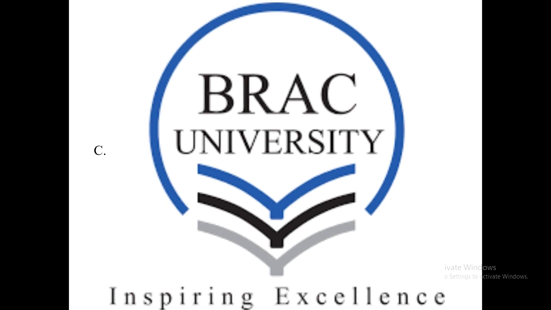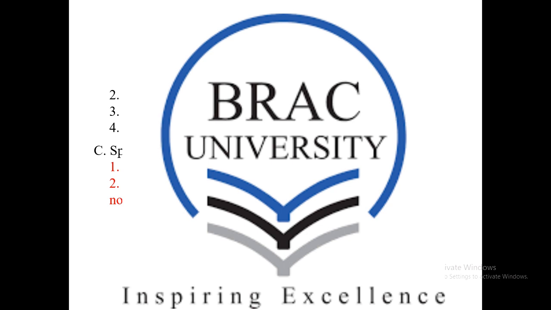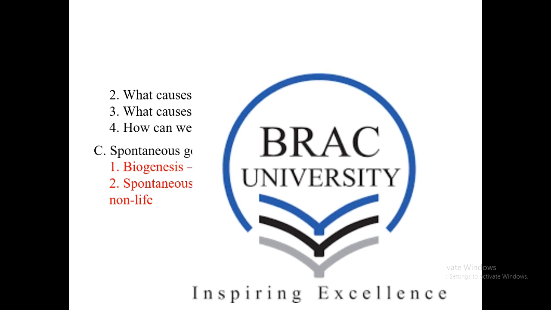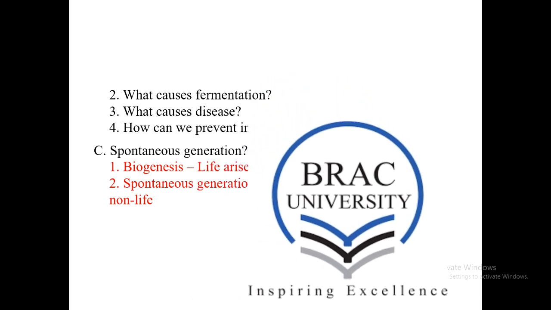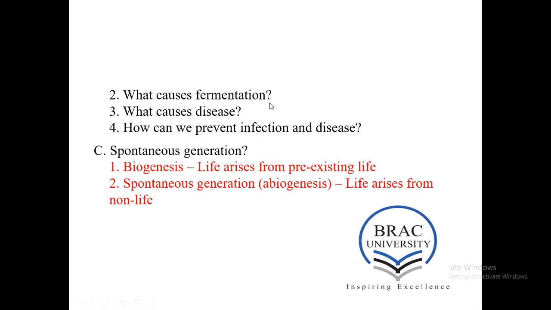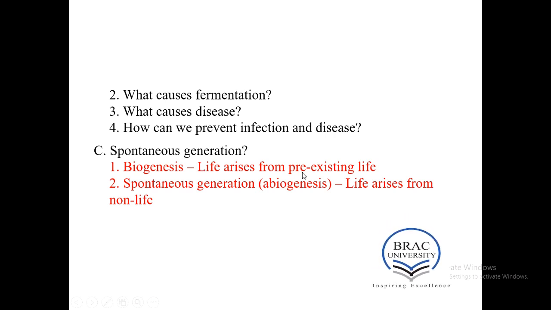So now we know the two different theories that help the microbiologist or scientist to go deeper in the field of the origin of microorganisms, or microbiology. The first theory was the biogenesis theory, which claims that life arises from a pre-existing cell. That means a living thing must originate from another living being. Another theory, opposite to biogenesis, is abiogenesis, which explains the origin of life from non-living things. Now let's see which one is correct and which one is not.